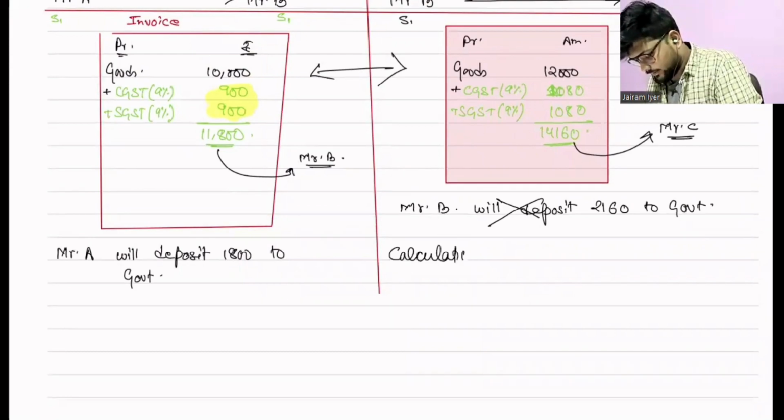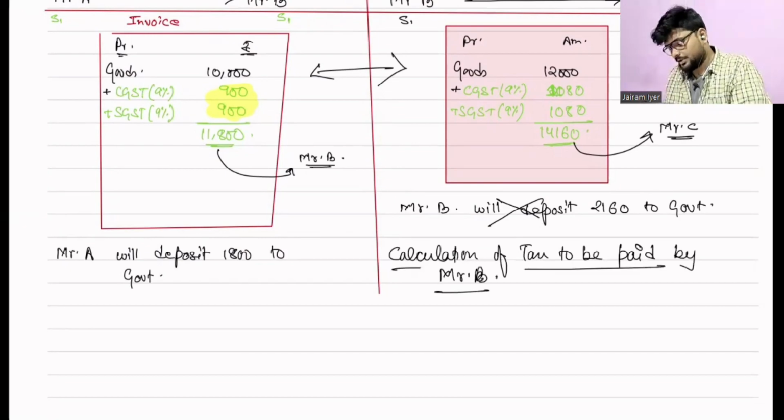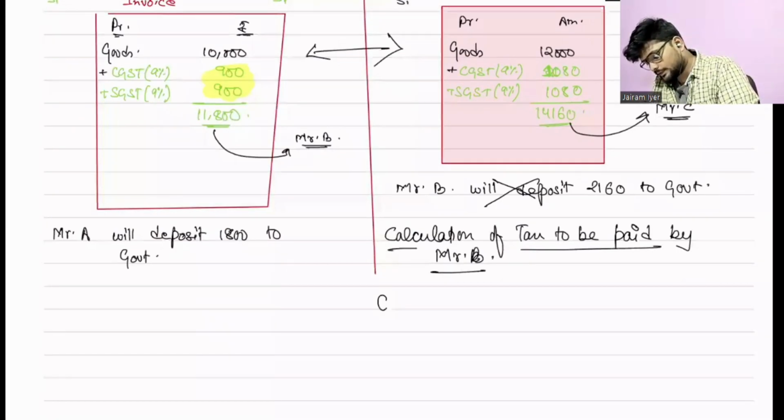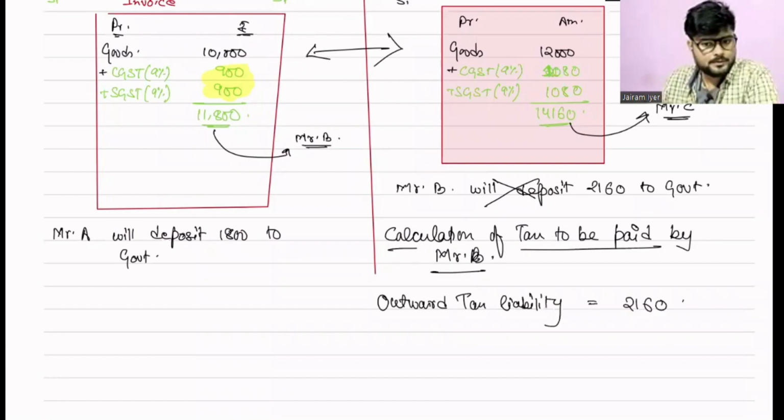Correct. Calculation of tax: out of 2160, Mr. B has got 1800 rupees as input credit, so 360 has to be paid by him. We are doing the calculation of taxes to be paid by Mr. B. So his outward tax liability is 2160.